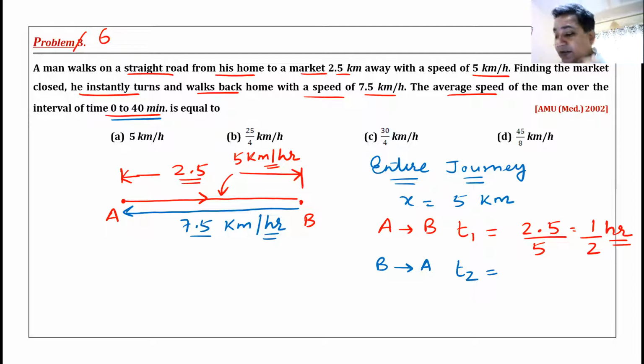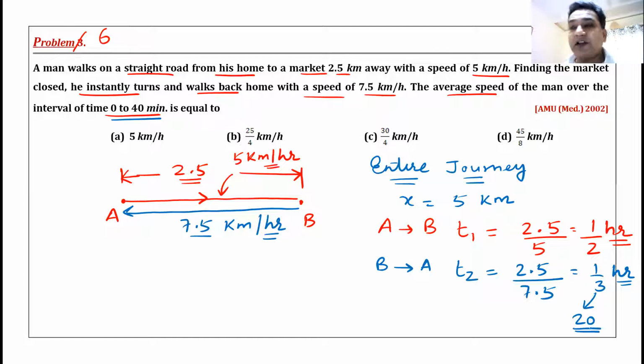That is correct, Sai. Total distance is still 2.5 kilometers, but the average speed is 7.5 kilometers per hour. So divided by 7.5, this gives me 1/3 hour. 1/3 hour, everyone understands, is 20 minutes. Am I clear? 1/3 hour is 20 minutes. Yes. 1/2 hour is 30 minutes. Am I clear?